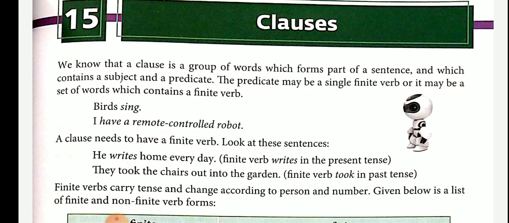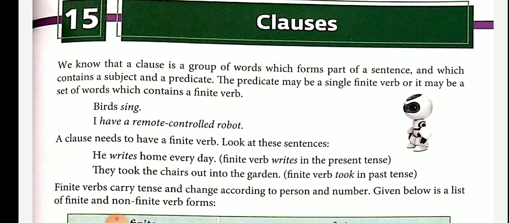Look at exercise 1. Identify the finite verb in each sentence and mark out the clauses in each.